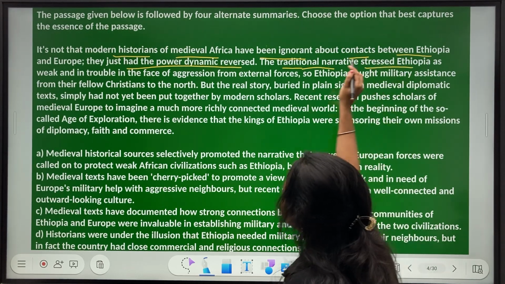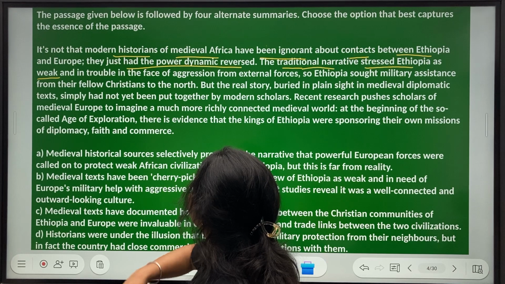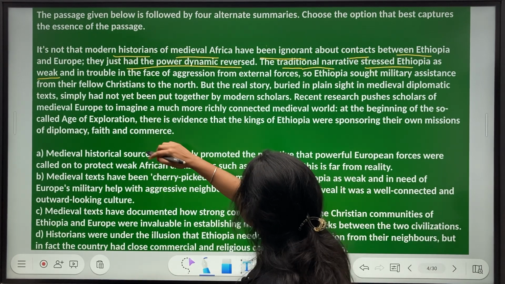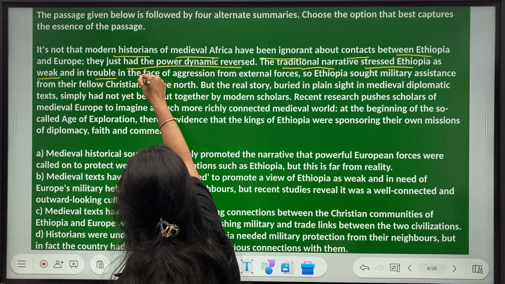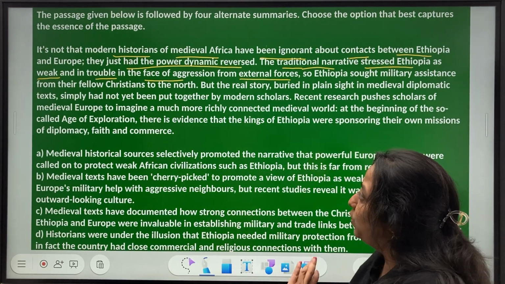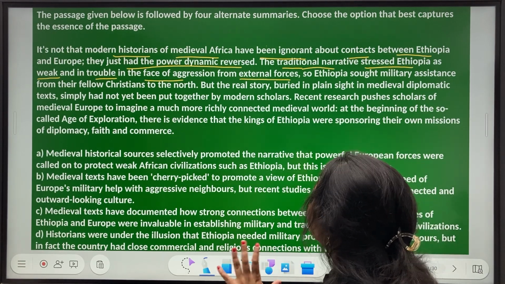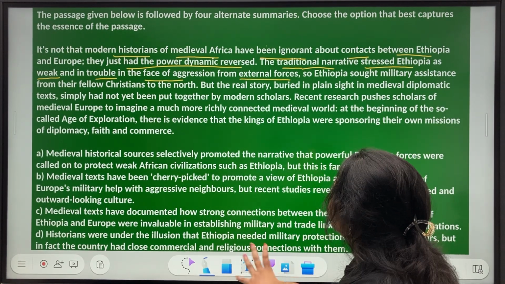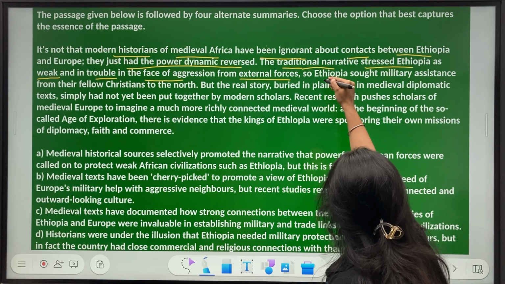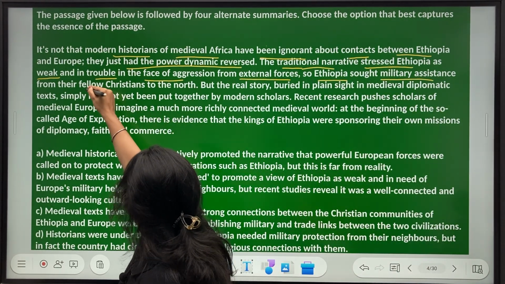Stressed Ethiopia as weak. So Ethiopia was presented as a weak nation in the traditional narrative, and in trouble in the face of aggression from external forces. So Ethiopia has been presented as a weak nation who are in trouble when there is aggression, when there is violence from external forces. And that is why Ethiopia sought military assistance from their fellow Christians to the north.